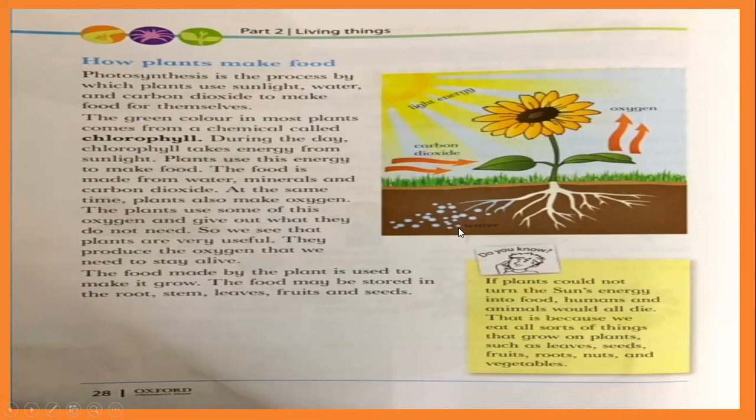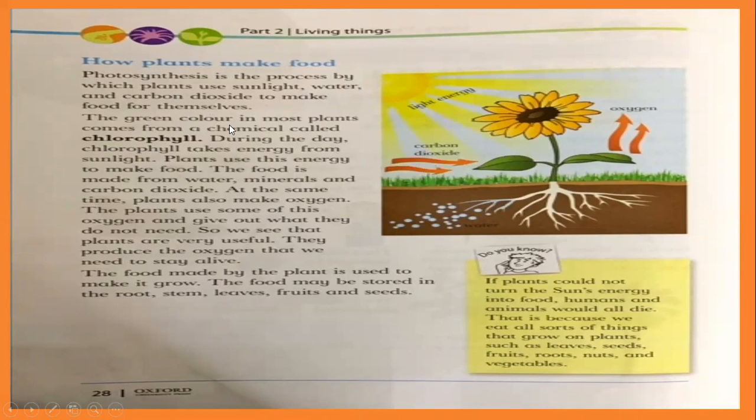Another important thing is water, which the plant takes from the soil. That's why we need to water the plant when we put the seed in the soil in a pot. Then we should water the plant and put it where the sunlight comes. And the third thing is carbon dioxide. Carbon dioxide is present in the air, and plants take it and then make food in the leaf.